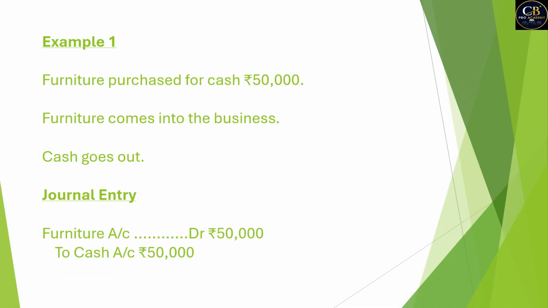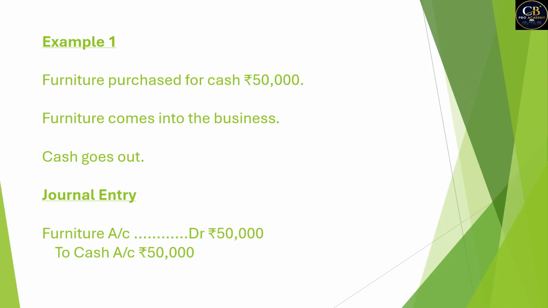Example 1. Furniture purchased for cash, rupees 50,000. This means furniture is coming into the business. What is going out? Cash is going out. So what should be the journal entry? Furniture account debit by 50,000. Furniture is coming into the business, so cash account is credited. That's why 50,000 is going out from the business.